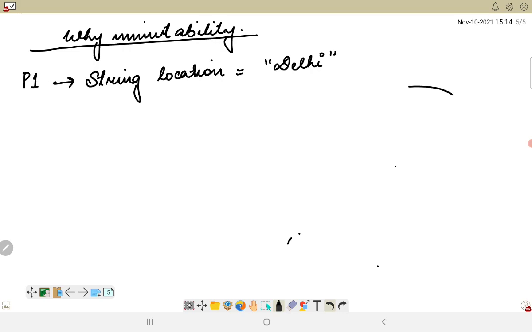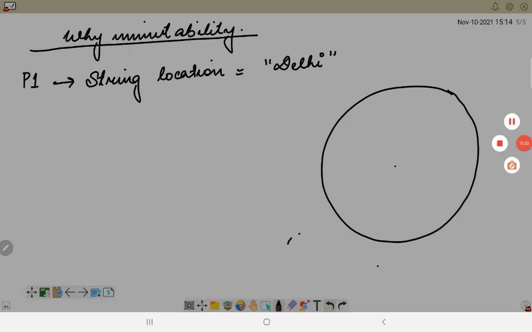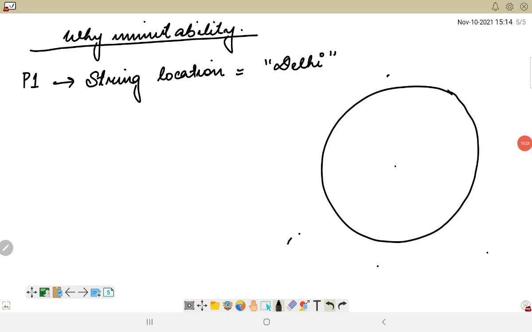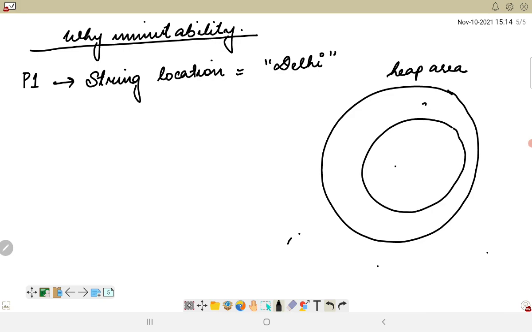So whenever I am declaring this, what happens is in the heap area there will be an SCP. Obviously we know about it. So immediately in the SCP an object would be created as Delhi, and this will be referred to by the location 1 variable.